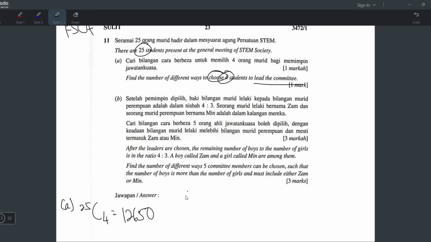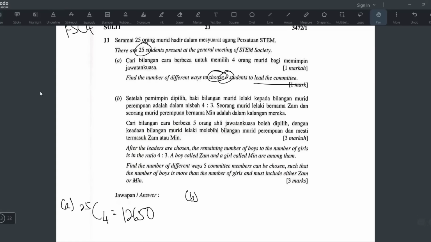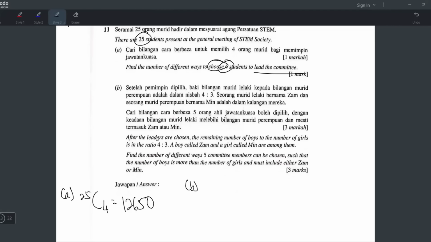Okay. Now for B, I'm sure they will ask one with conditions. Let's see. After the leaders are chosen, we chose 4 students to lead, right? So 4 are the leaders. So 25 now we have to minus 4. Because 4 are leaders, we are left with 21.